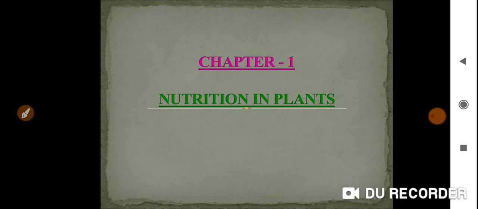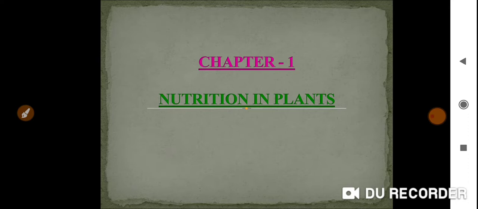See, life process contains other parts like nutrition, respiration, transportation and excretion. So these are all there in other chapters. In this whole syllabus we have respiration, transportation and excretion also, but in the first chapter they have given nutrition in plants. First we will study this. If you understand the whole lesson nutrition in plants, then you can understand respiration, then transportation, then excretion. These are all linked to each other.